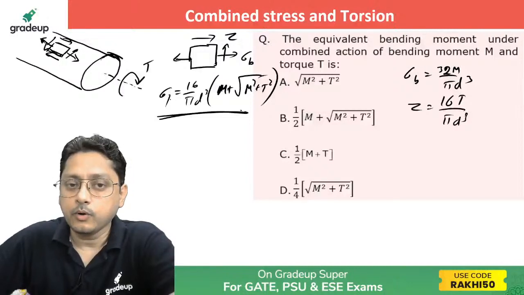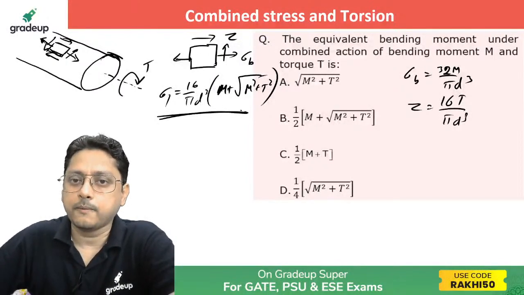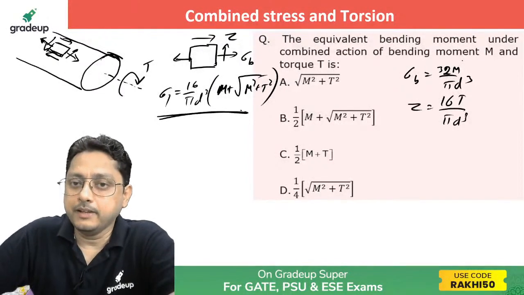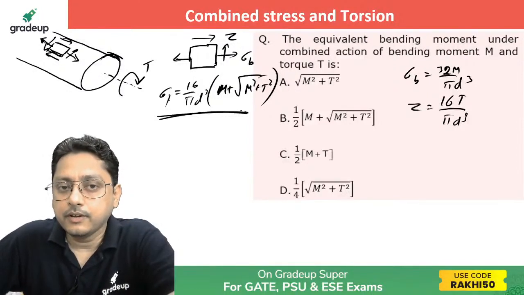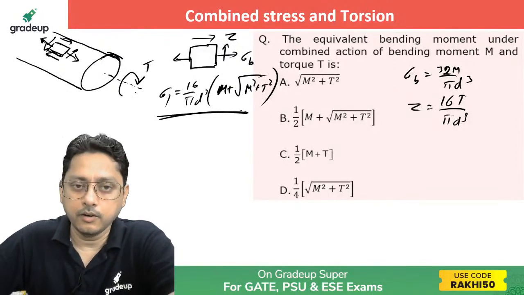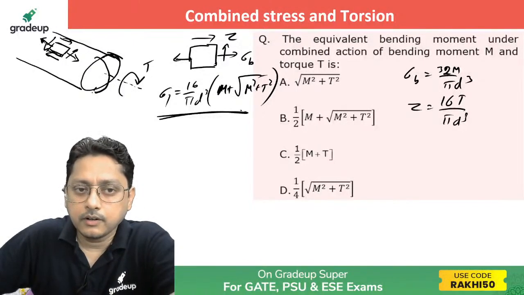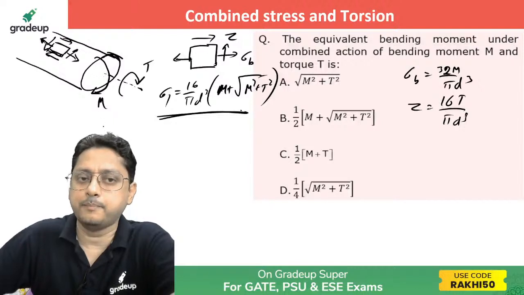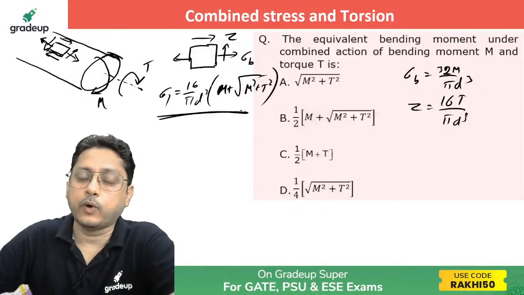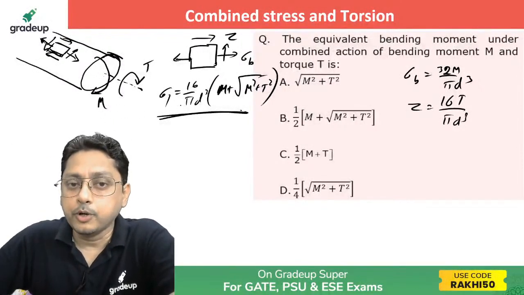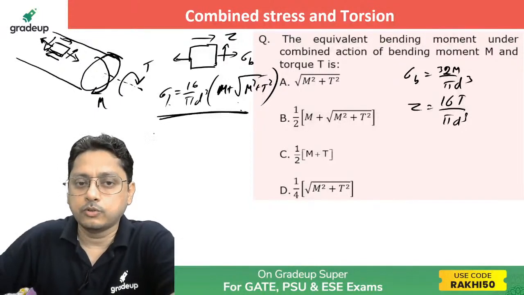Now the equivalent concept is what? He's asking what the equivalent bending moment means. Equivalent bending moment means that instead of combined torque and bending, if I apply only bending, it will produce the same amount. So what does it mean?